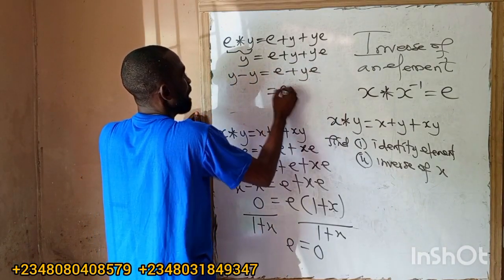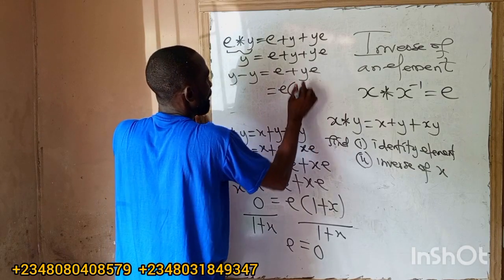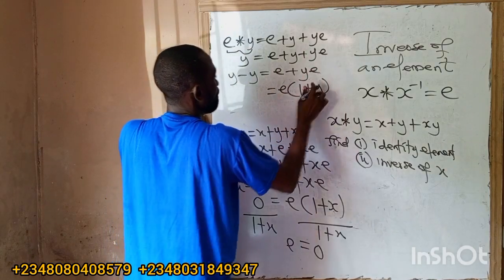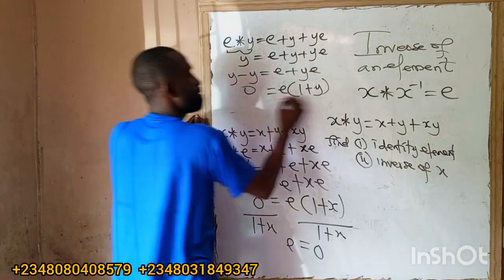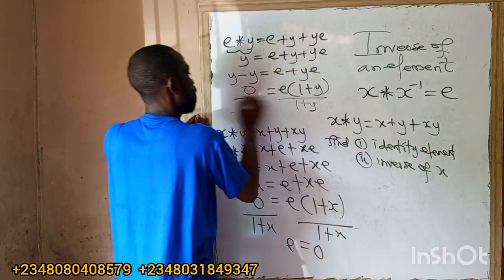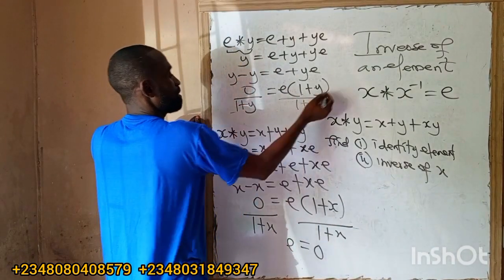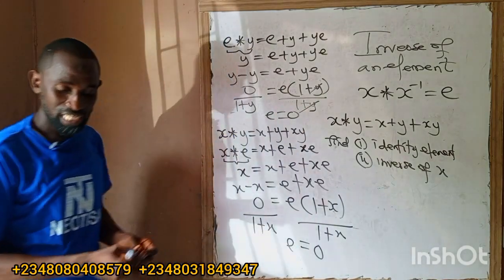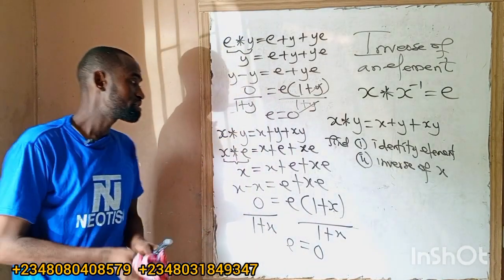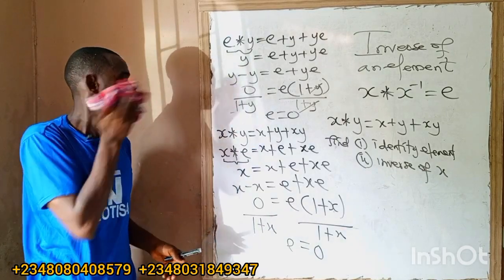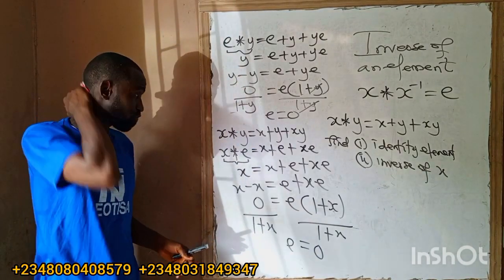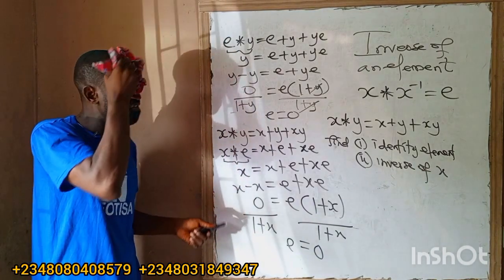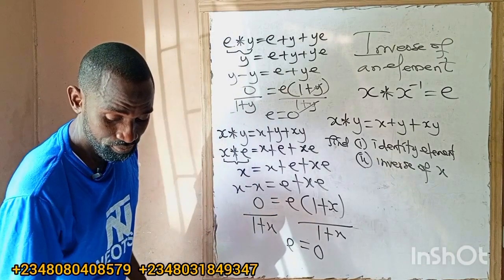So I'll factor e out. 1 plus y, 1 plus y. So this is 0. It's the same thing. Over 1 plus y, over 1 plus y. So this will cancel out this, and our figure now is 0. So anyone that you want to change, you're going to have the same effect, the same result. So that is how to solve a question under identity. Then inverse.